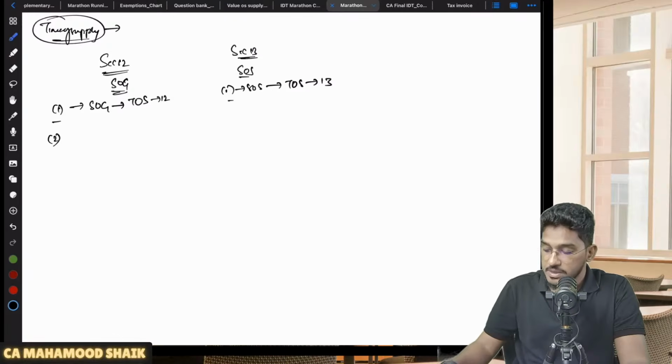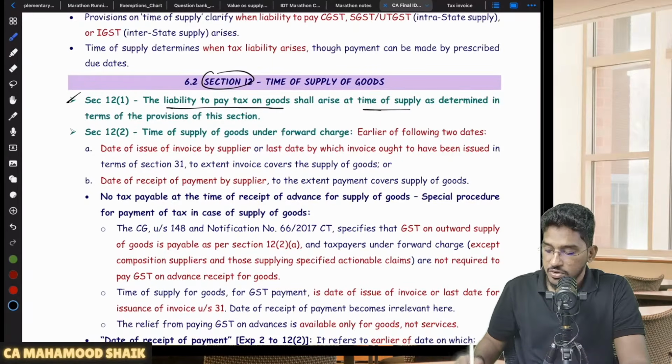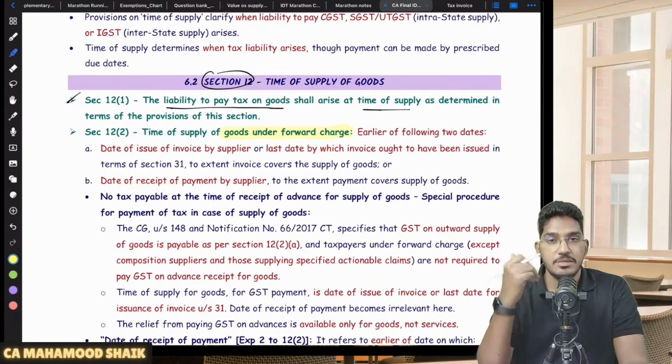So now we will come to 12 subsection 2. Sir, what is 12 subsection 2 talking about? In case of supply of goods under forward charge mechanism. In case you are a registered person and you are making supply of goods under forward charge mechanism, what will be the time of supply? So you are a supplier, you are making some supply and that supply is covered under FCM only.